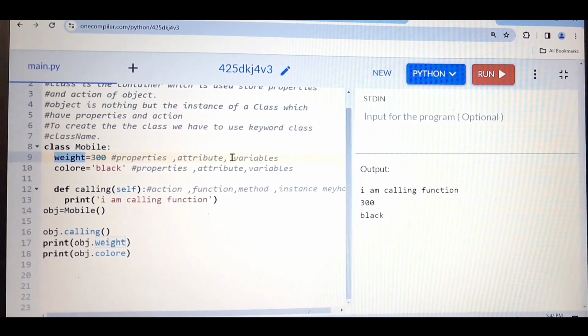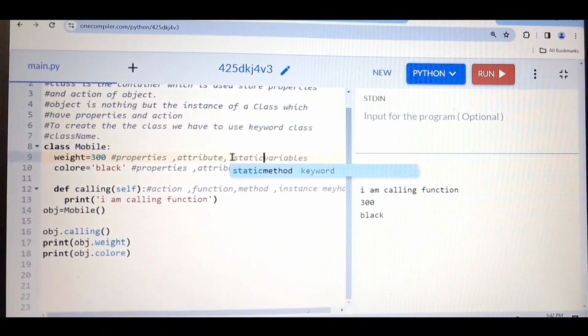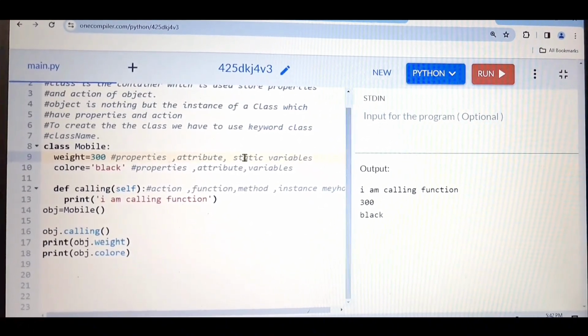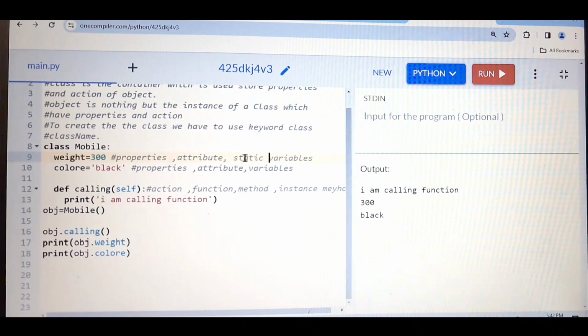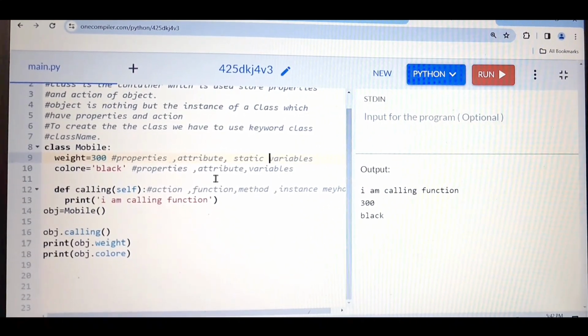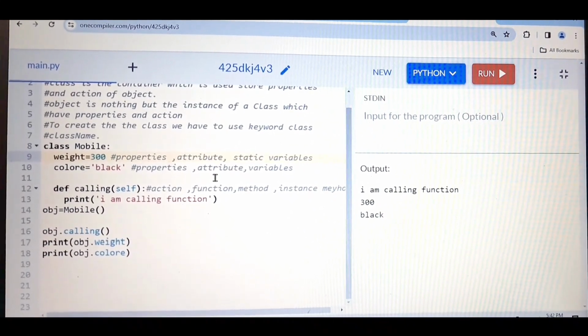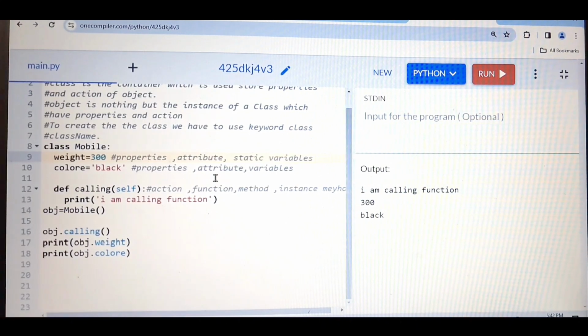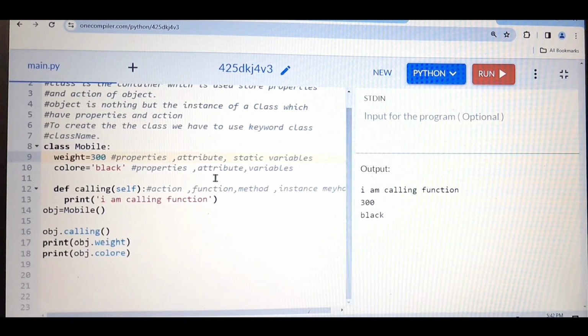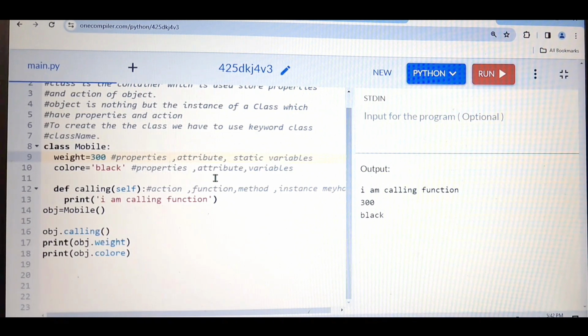And one more thing, these are the static variables. As I told you, we have different types of variables, like static variable, local variable, instance variable. So these are the static variables. Don't worry, we will see in detail all the different types of variables, how we can use them, where we can use them, and where we cannot use them. And the same things in methods also: where we have to use the instance method, where we have to use the class method, where we have to use the static method. We will see the entire thing step by step.